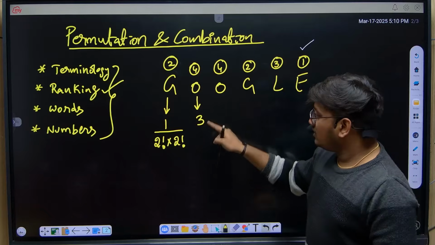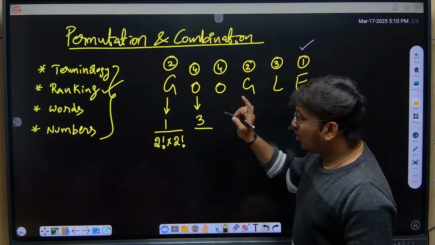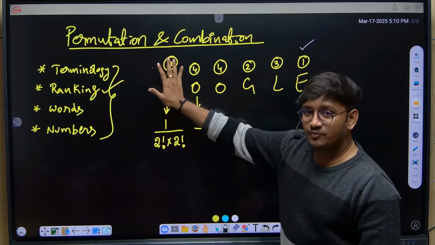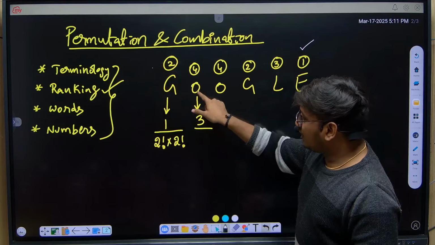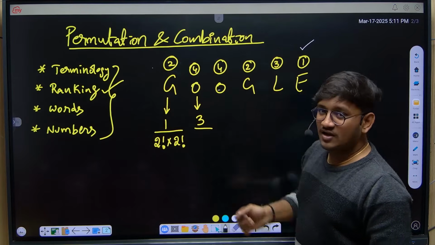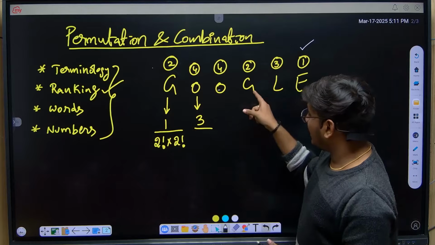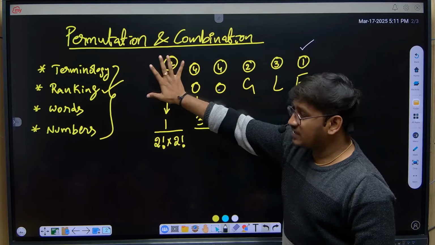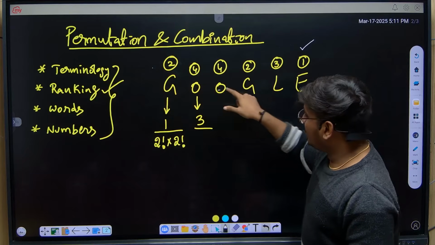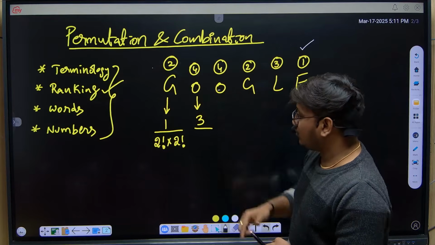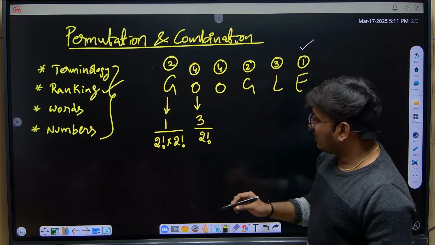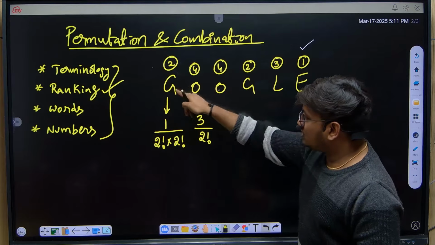Okay. Now after that, how many letters are repeated? Again, as I said, you should not revisit this G again. So including O, how many letters are repeated? Here I can see 2 O's. Students might get confused again: sir, we have 2 G's, right? This is already done, so you should not consider it again. So only from O, 2 O's are repeated. That's the reason I am dividing by 2 factorial. That's it. Now these two, G and O, are completed.